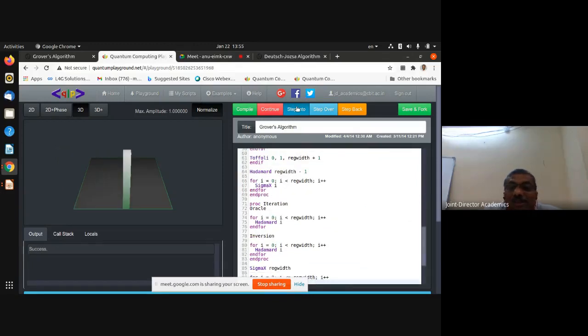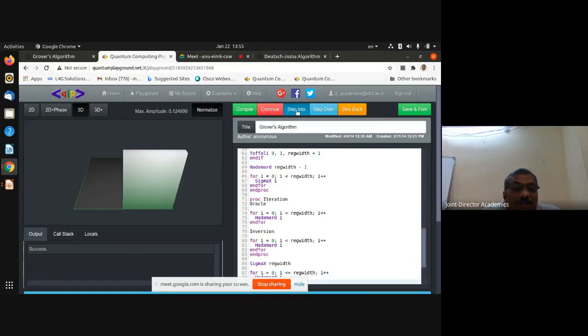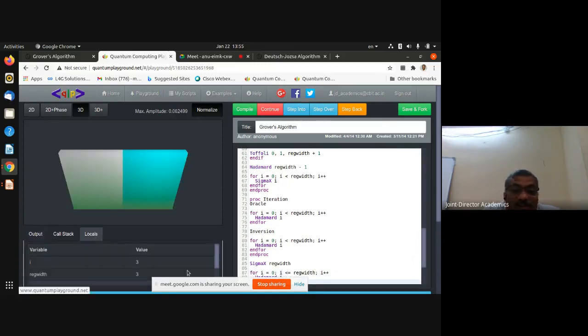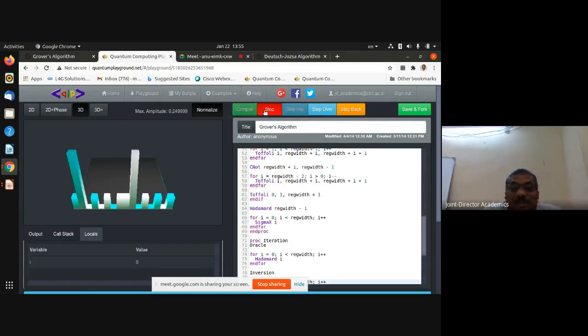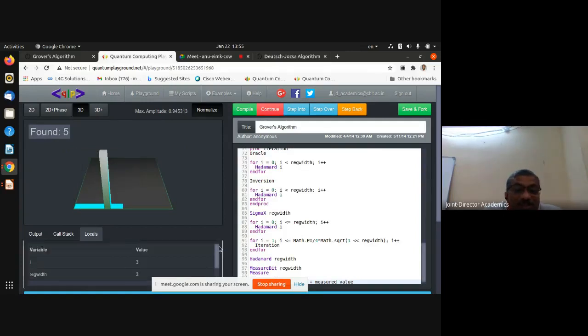I'm clicking. This is the first qubit that was created. So how these qubits are being created, and also the local status. These are the status variables. This is my Grover's algorithm. So you can check here what output Grover's algorithm produces. You have to interpret all these things. This is the output generated: the target is 5, and the register width is 3. This is a 3-bit, 3 qubit register. The register that you have taken is 3-bit. So I is the register width and target. Finally, the output is success.